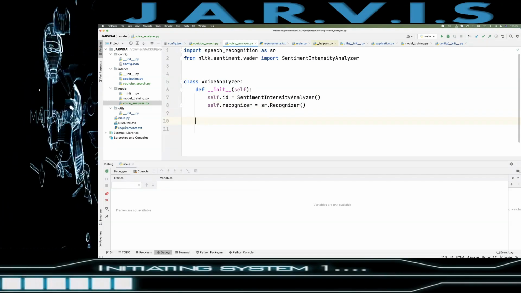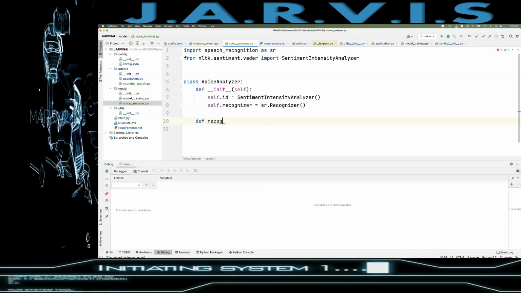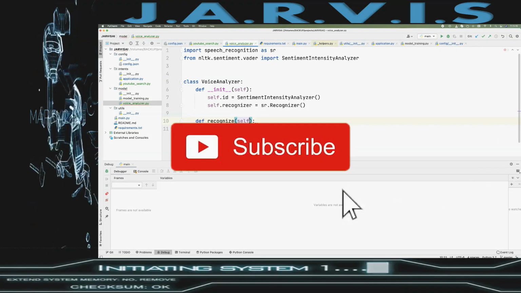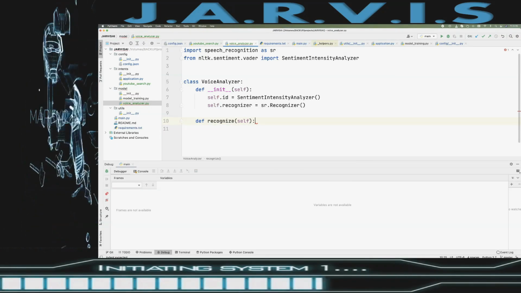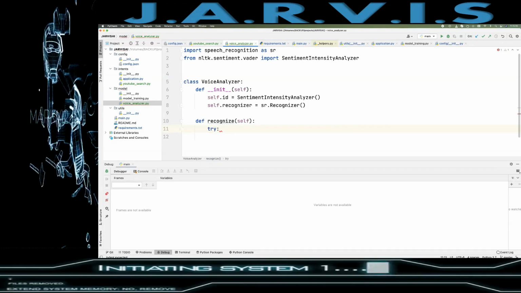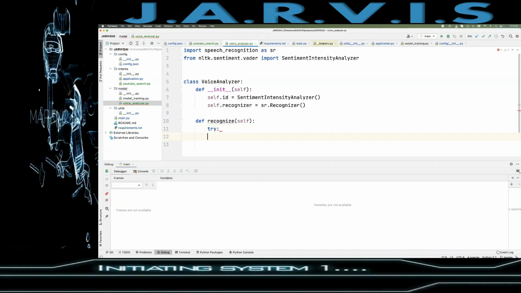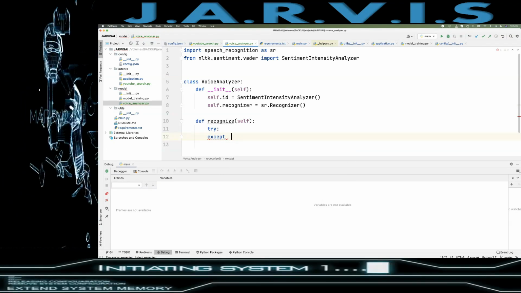Okay, this is done. Then I'm creating a def recognize method. So here we will implement that sentiment analyzer, right? So try, and then except sr.